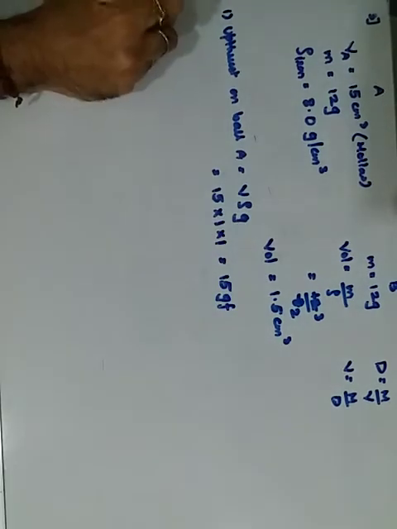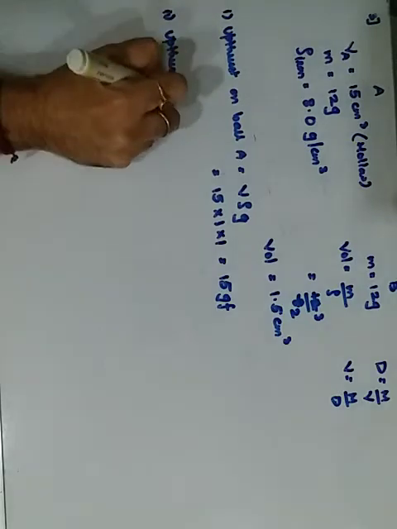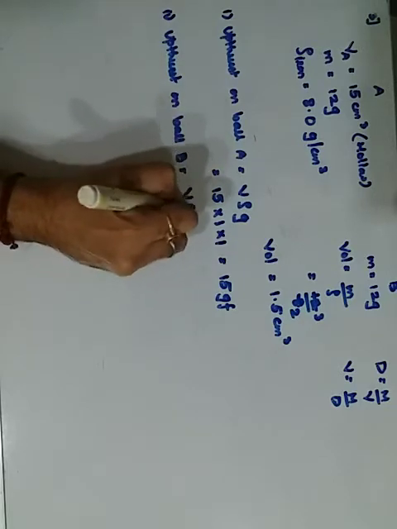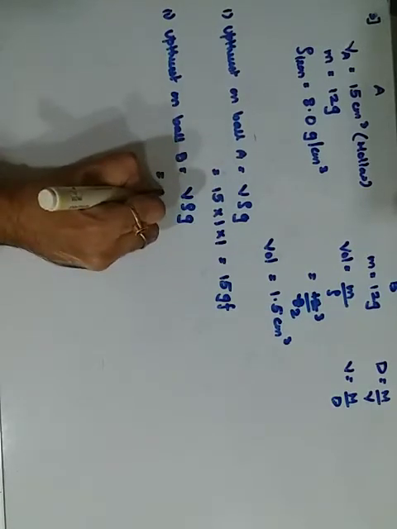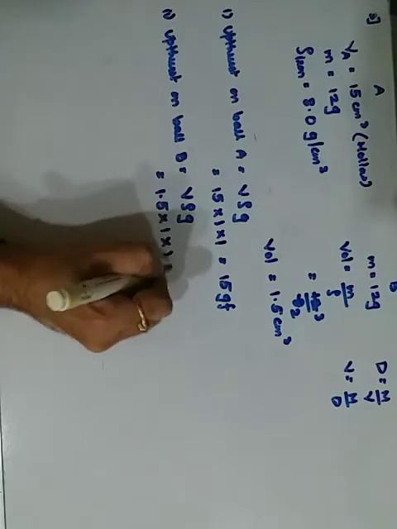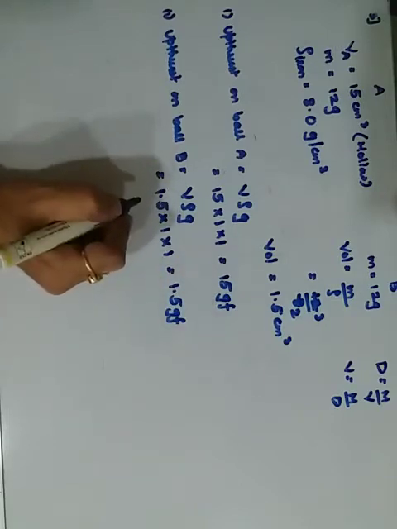Okay. Second part, we also want the upthrust on another ball, that is B. Again it will be V rho g. The volume of this is 1.5, density of water is 1 and gravity is 1, so it remains 1.5 gram force.